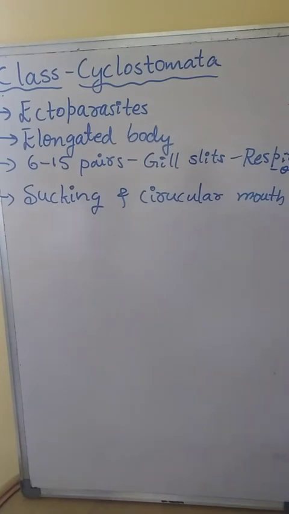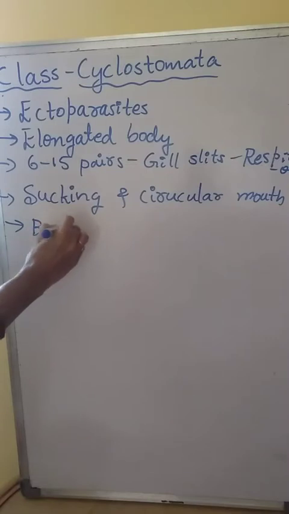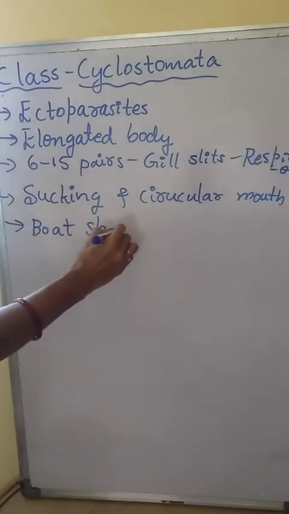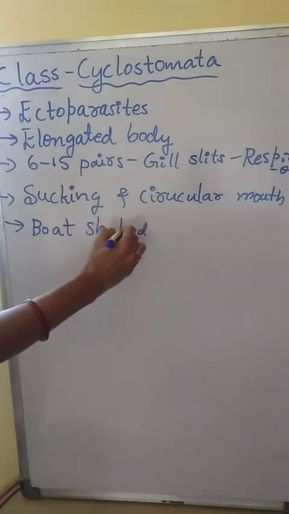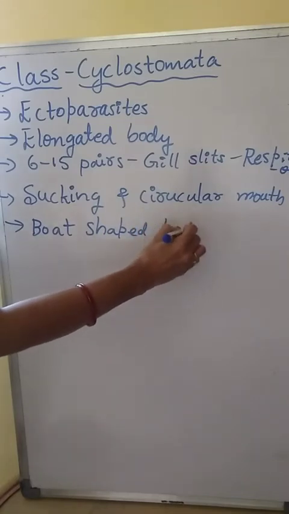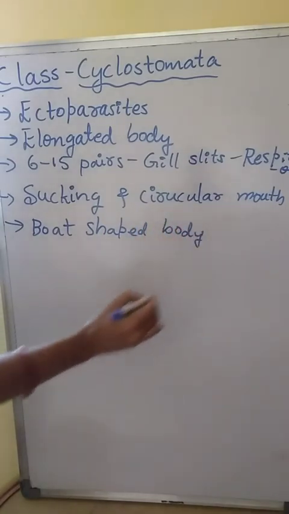Then their body is boat shaped. Cyclostomata have a boat shaped body.